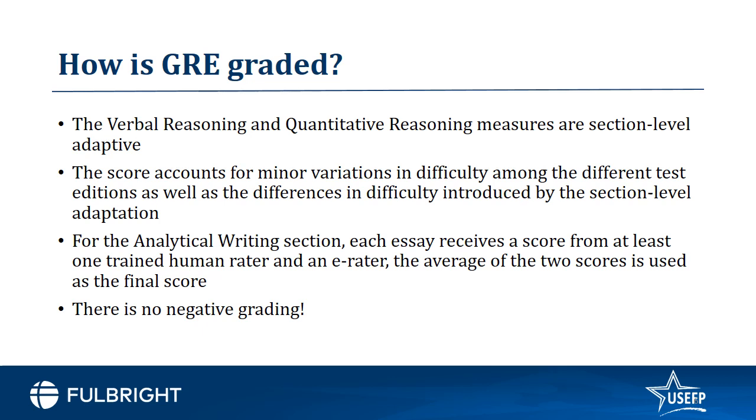For the analytical writing section, each essay receives a score from at least one trained human rater and an e-rater, which is computerized software that ETS has developed to mark the essays. The average of the two scores is then used as the final score. If, for example, there's a massive discrepancy between the score which the human rater has given you and the e-rater has given you, then a second human rater is going to review and rate your essay, right? And the final score is going to be the average of the two human rater scores.